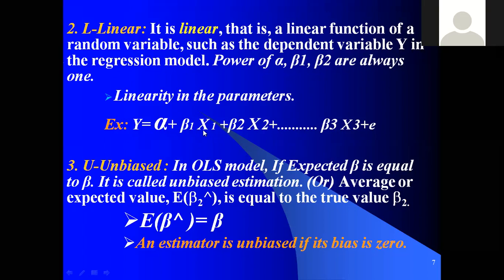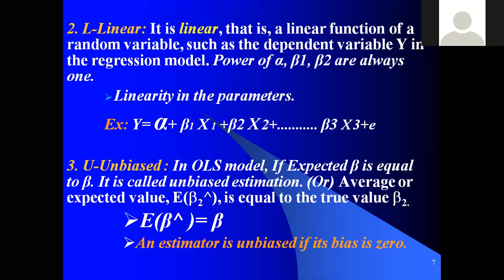So here beta 1 x1, beta 2 x2, plus beta 3 x3. There is no power. But if y is equal to alpha plus beta 1 x1 square, if it is square, that comes under non-linear. Beta 2 x2 square, that comes under non-linear. When we have followed the linearity in the parameters, that is called linear. Is it clear now? Yeah. Then the third one,